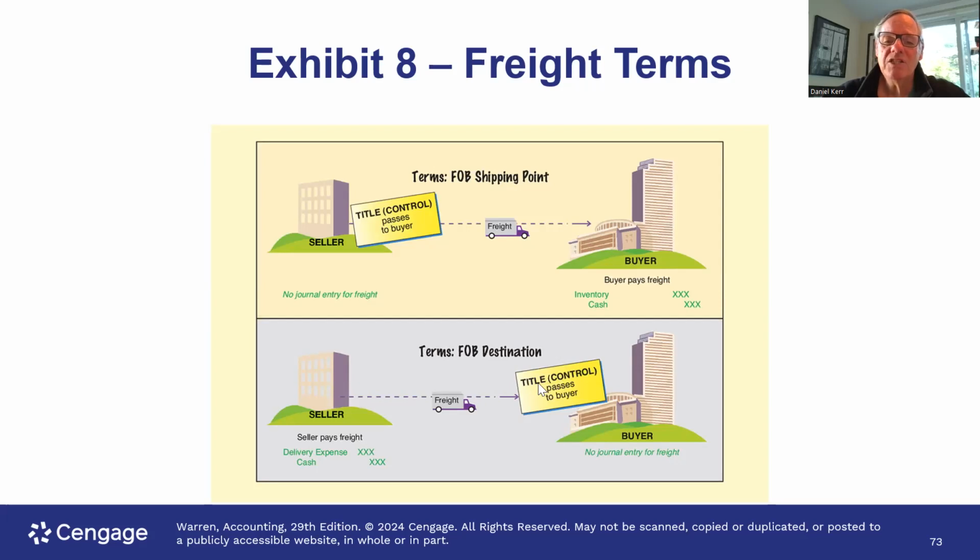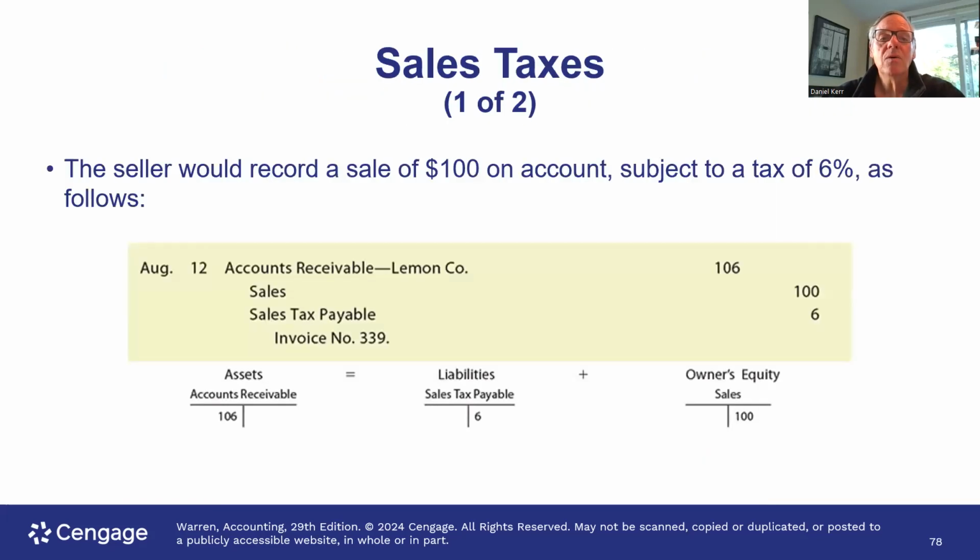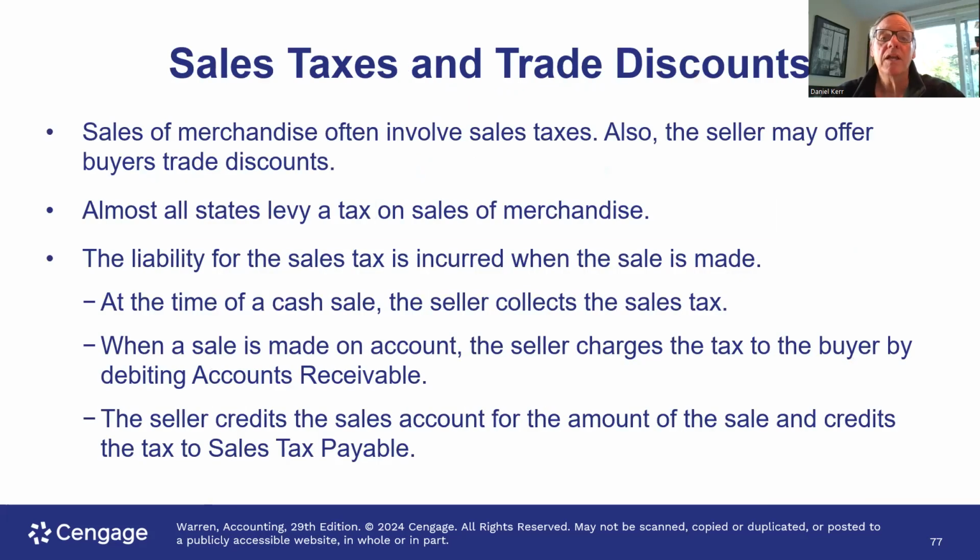Free on board destination means that the seller pays the freight and the title doesn't actually transfer until the goods actually arrive at the buyer's place of business. All right. So let's just do one or two more quick things, and then we'll take a little break here. Sales discounts and trade discounts.